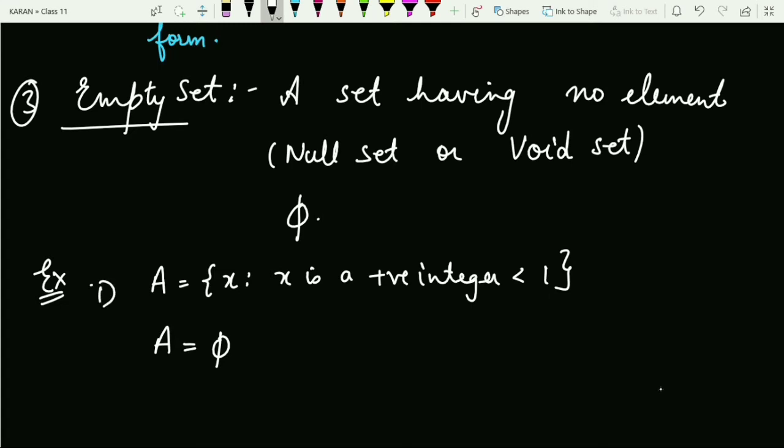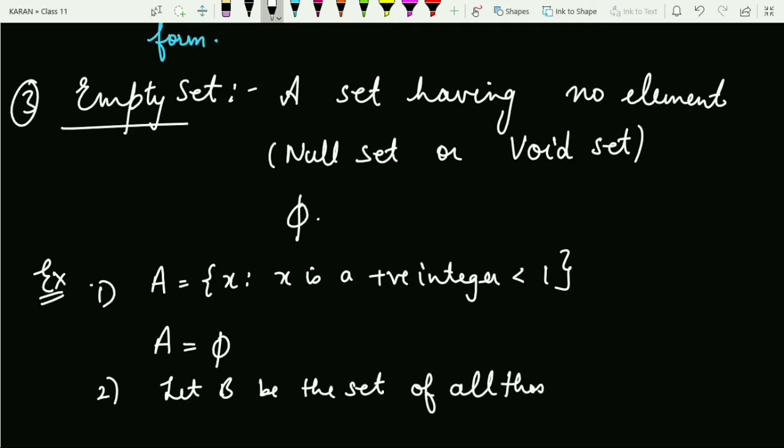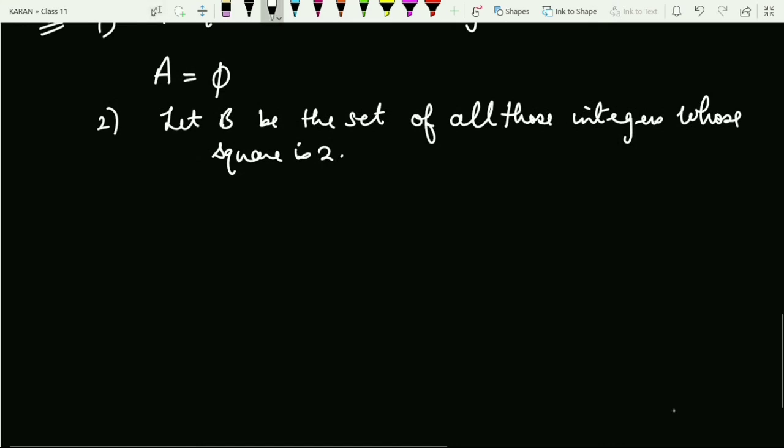Now one more example. Let B be the set of all those integers whose square is 2. Can you find any integer whose square is 2?